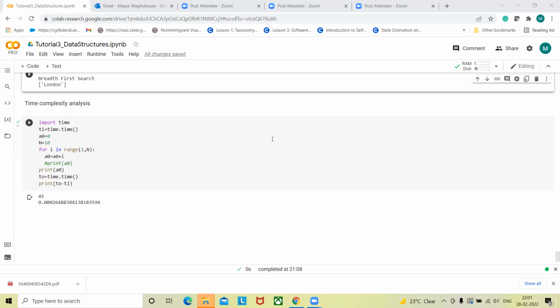Inside big O notation, whenever we have to represent complexity, we take big O and inside parentheses we put an algebraic expression, and that expression represents the complexity of our code.